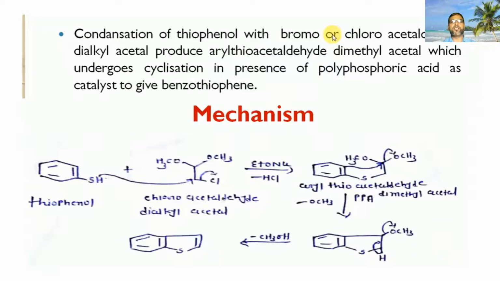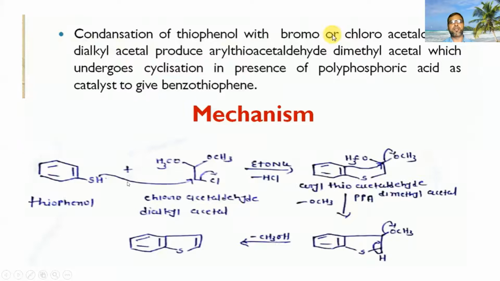You know, my friends, condensation of thiophenol with bromo or chloro acetaldehyde dialkyl acetal produces aryl thioacetaldehyde dialkyl acetal, which undergoes cyclization in the presence of polyphosphoric acid as a catalyst to give benzothiophene. You can see thiophenol reacts with chloroacetaldehyde dialkyl acetal.